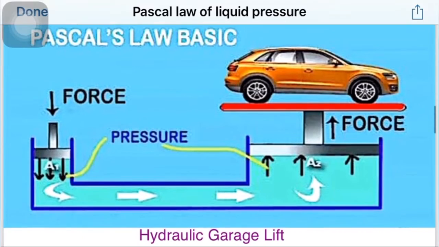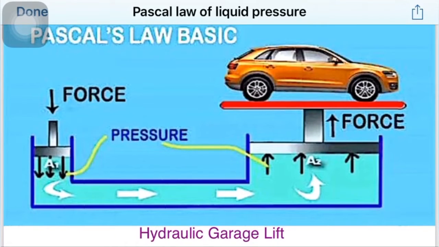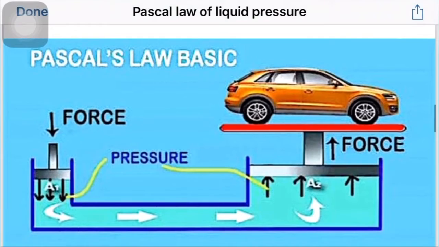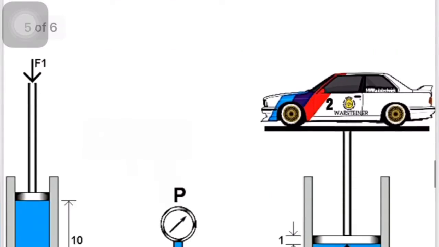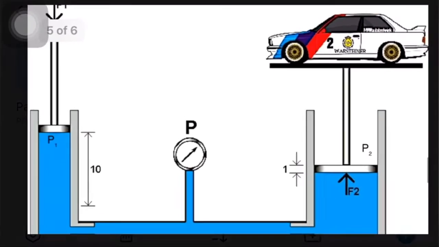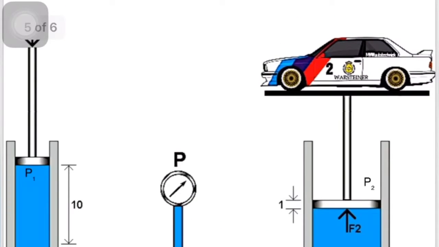This is an example of a hydraulic garage lift, or hydraulic lift, which is used for lifting up or lowering heavy vehicles or heavy loads. Let's move on to another figure here. This is also a hydraulic lift.